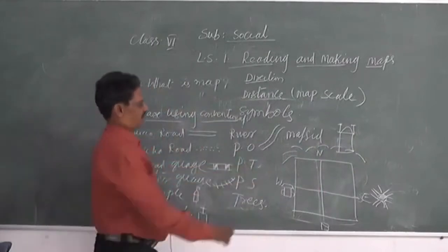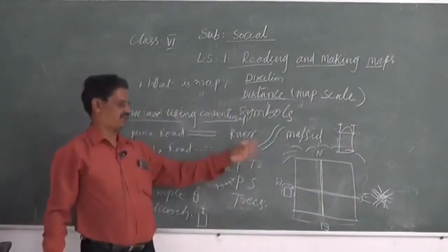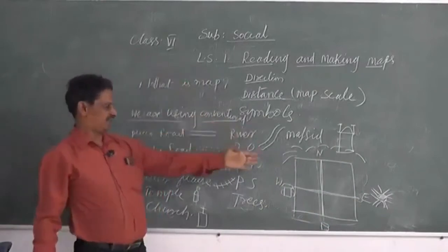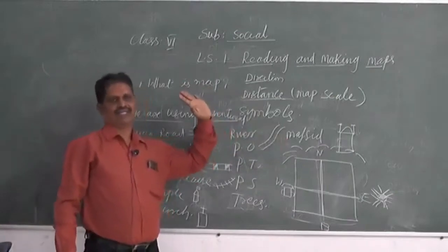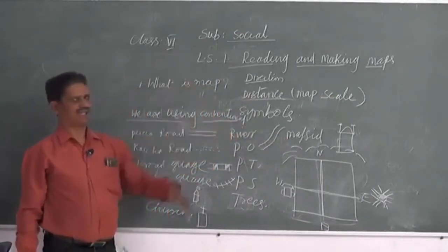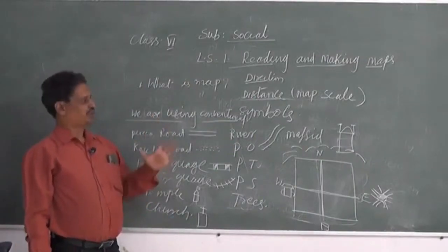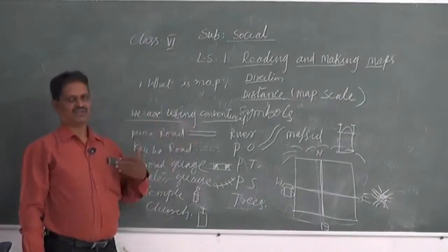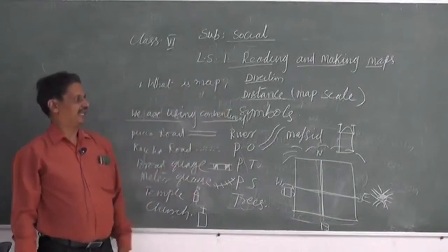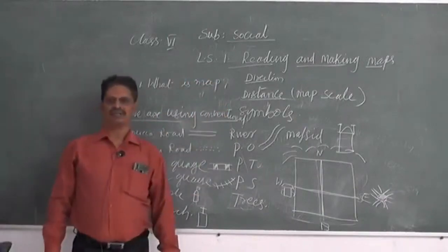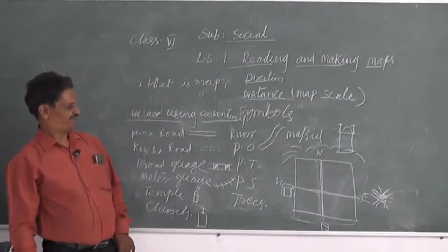So directions I already told you: north to south, east to west, and what things are located in the four directions. Overall, we have to understand that conventional symbols are very important to know a particular place and in which direction it is. To study and read maps, these three, direction, distance, and symbols, are very important.